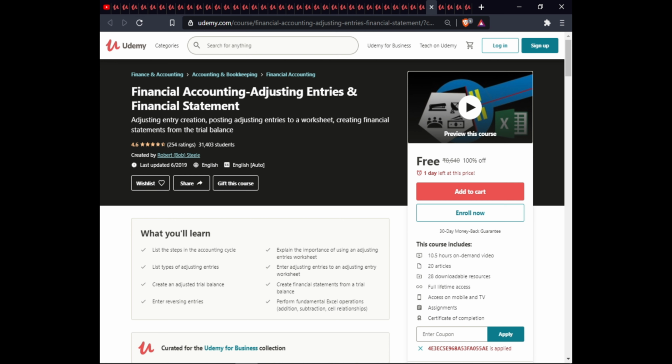The next course is Financial Accounting, Adjusting Entry and Financial Statement. In this course, you will learn to list the steps in the accounting cycle, explain the importance of using an adjusting entry worksheet, list types of adjusting entry, enter adjusting entries on an adjusting entry worksheet, create an adjusted trial balance, create a financial statement from a trial balance, enter reversing entries, and perform fundamental Excel operations. This course is 10.5 hours of on-demand video, 20 articles, 20 downloadable resources, full lifetime access on mobile and TV, and a certificate of completion.